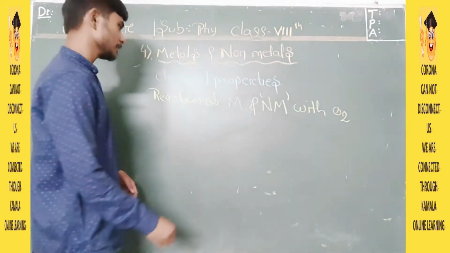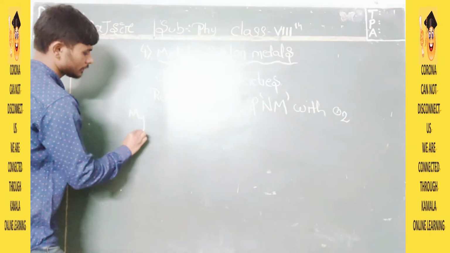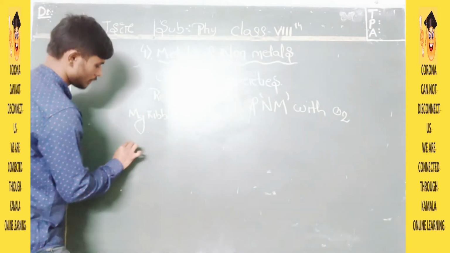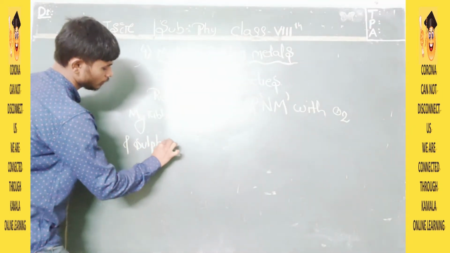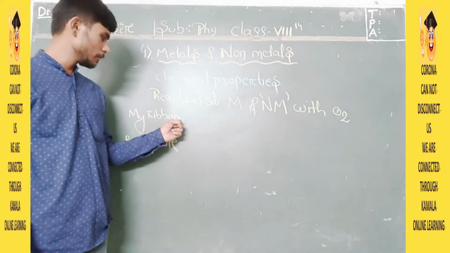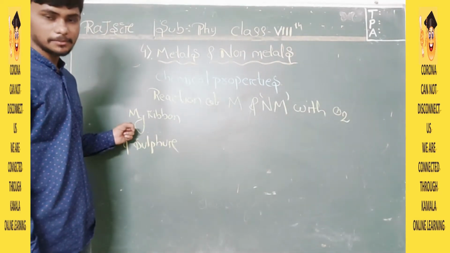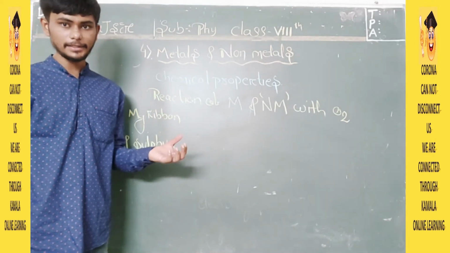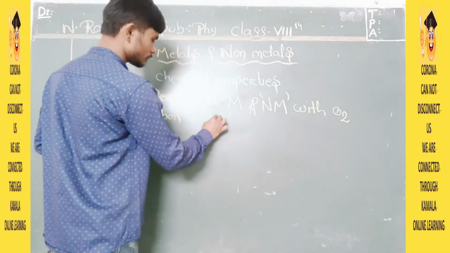So here we will take two things. First we will take a magnesium ribbon and a spoon of sulfur. We will burn both of them. First we will burn the magnesium ribbon, Mg for short. After burning, we will collect the ash. Now we have collected the magnesium ribbon's ash.